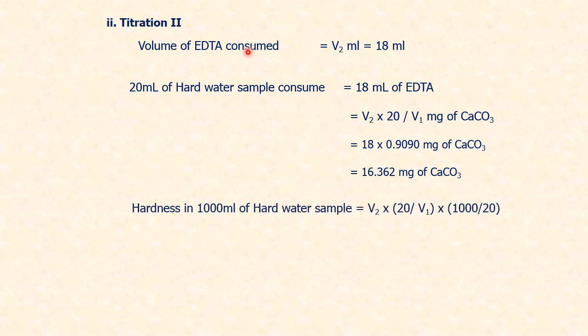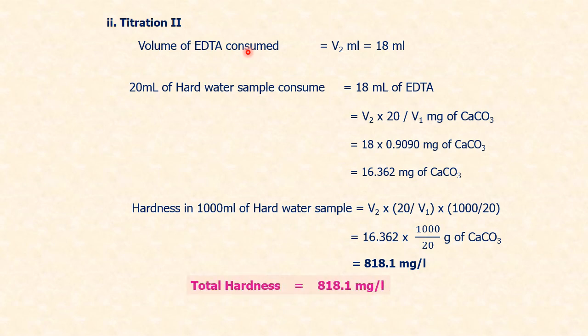Now 1 liter of hard water sample will contain V2 into 20 by V1 into 1000 by 20, which is 16.362 into 1000 by 20, which is equal to 818.1 milligram per liter, which is called total hardness.